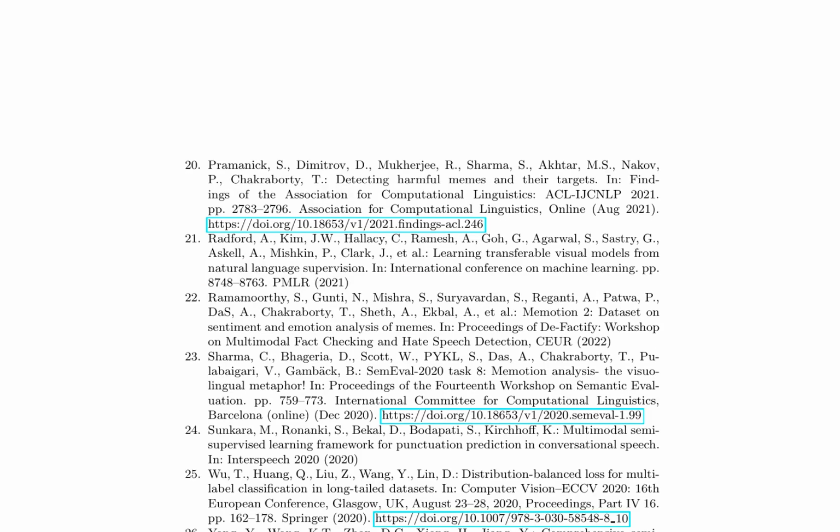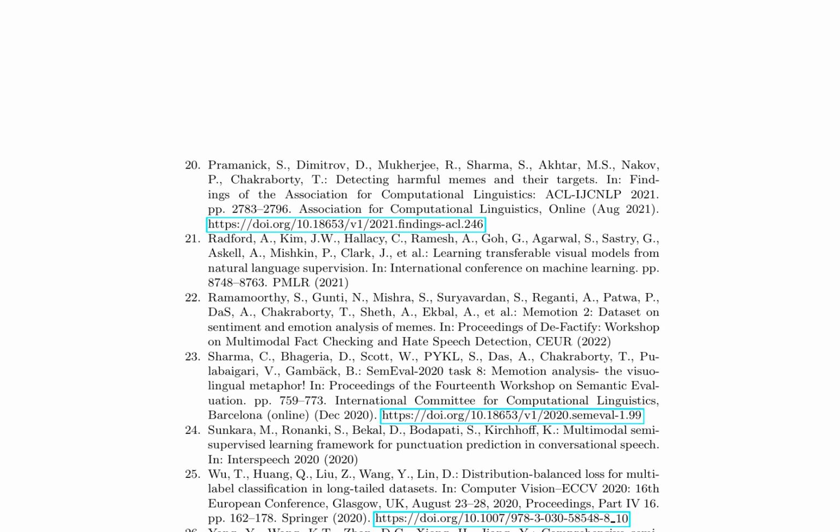The provided pages present a comprehensive literature review of recent works in multimodal learning, focusing on sentiment and emotion analysis of memes, visual models, and semi-supervised learning frameworks. A total of 26 research papers are cited, highlighting their contributions to the field. The first set of papers concentrate on meme analysis, including detecting harmful memes and their targets, dataset creation for sentiment and emotion analysis, and visuolinguistic metaphor analysis.